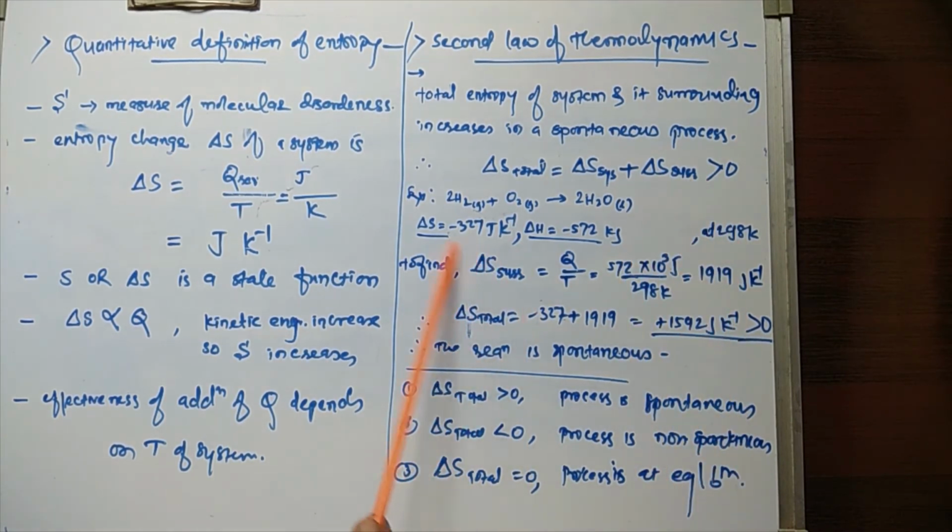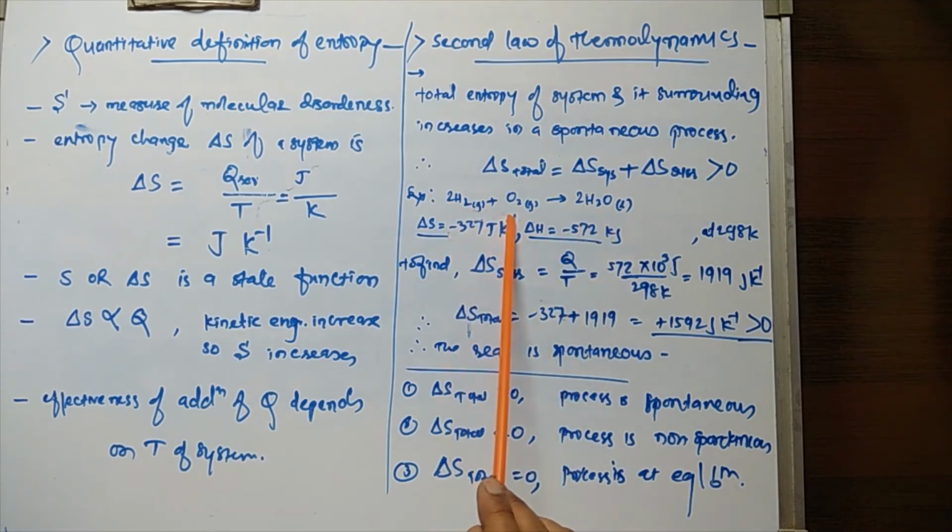Now consider the formation of liquid water, where gaseous hydrogen reacts with gaseous oxygen to form liquid water molecules. That means conversion from the gaseous state to the liquid state, from a highly disordered state to a less disordered state.